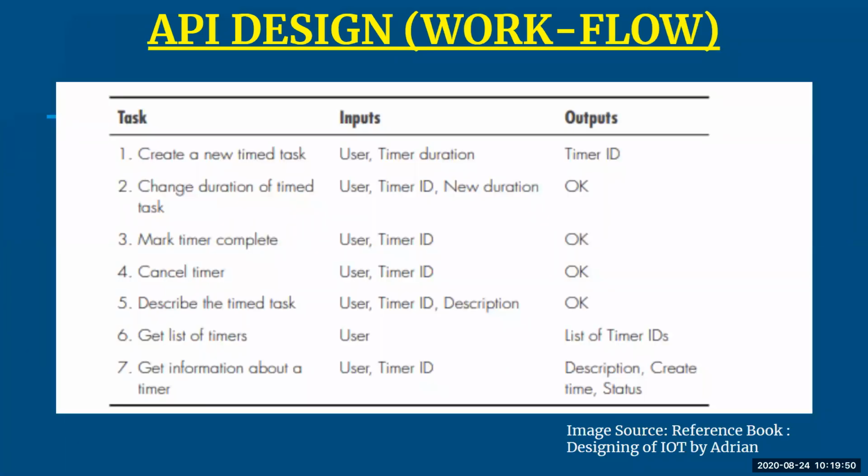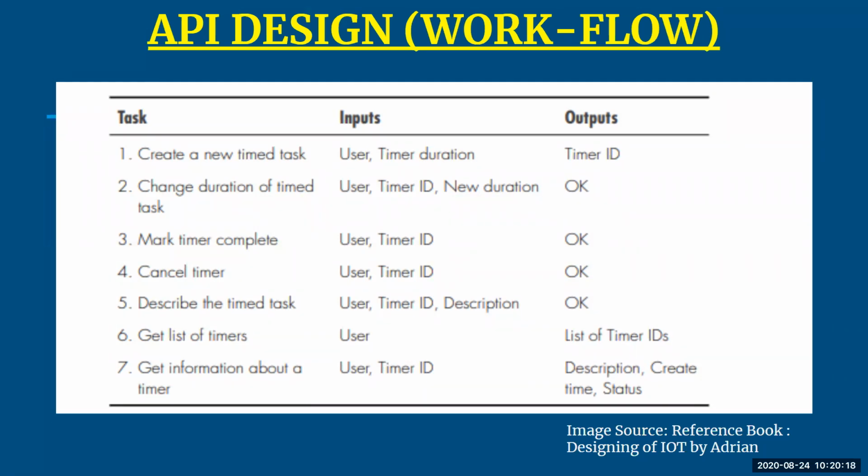So when we are talking about an API, we have to design a workflow, that I have already told you before. That workflow is divided into three parts: your task, inputs, and outputs. The task is categorized as, first, creating a new timer task. The inputs required while creating any task: you first need to register yourself. So user details are required along with the time duration which will be set by you. Okay.